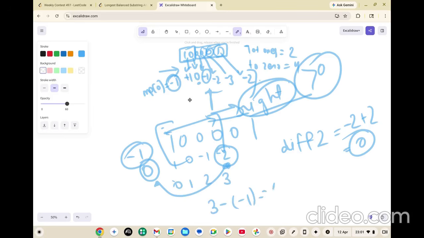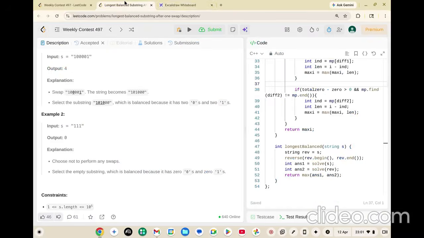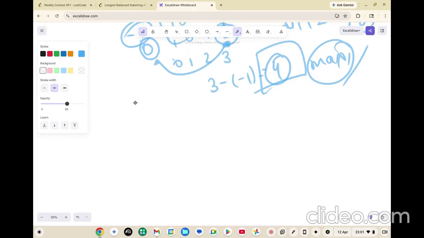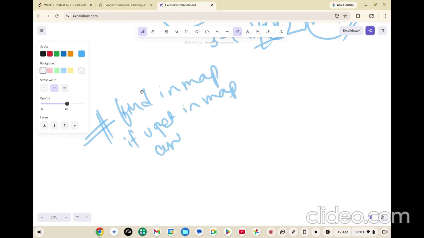I hope the problem statement and the approach were clear to you. Let me write all the steps one more time so that you can understand. First thing was to find in the map. If you get it in the map, the answer will be plus equal to whatever the index is. Let's call the index end, so the answer will be i minus index. That will be your length.